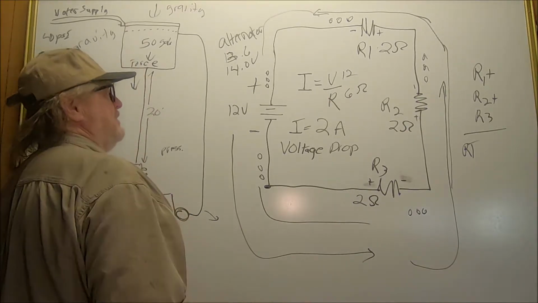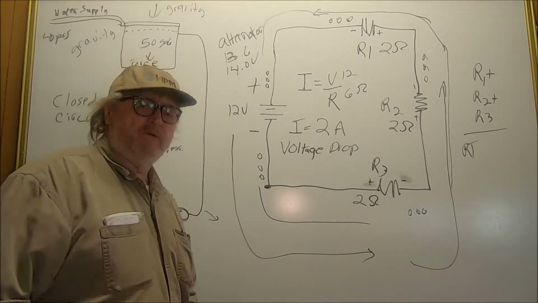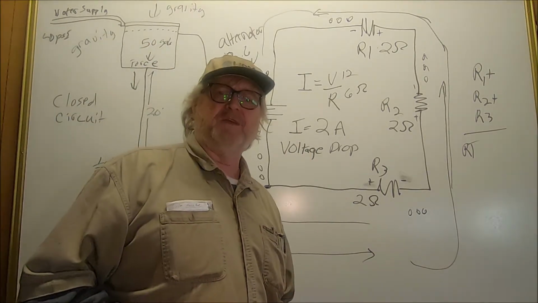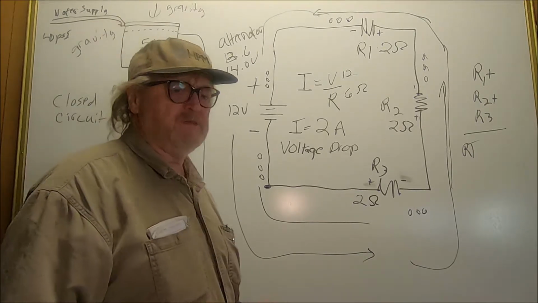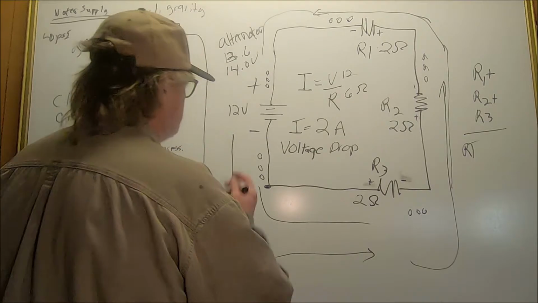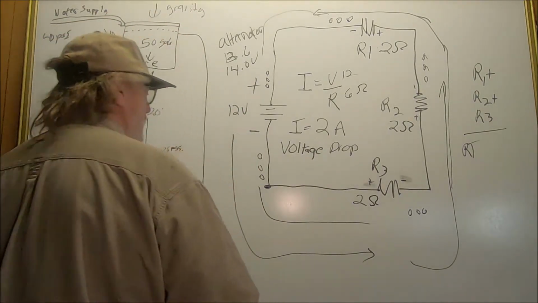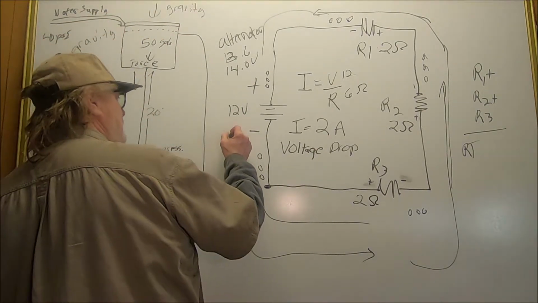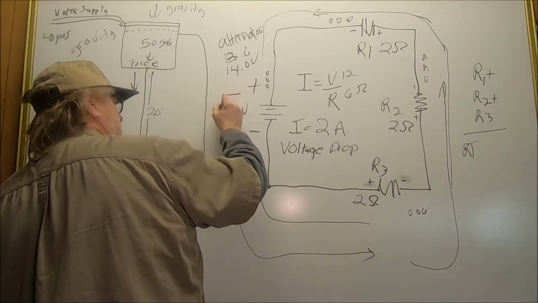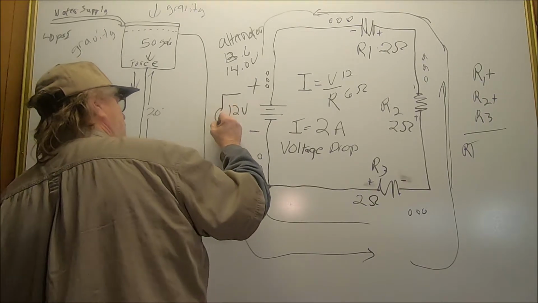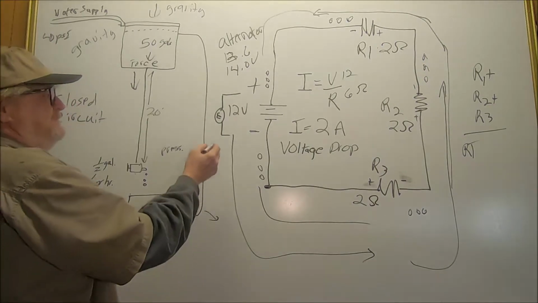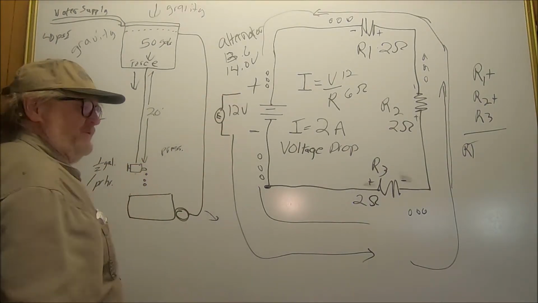So where you're actually going to be measuring, let's say I'm wondering if my starter is working properly, it's running slow, that type of thing. I'm not sure if my battery is putting out enough amperage. Maybe I've got a weak cell, even though I'm showing 12 volts there. Well, what I would do is put my voltmeter across the battery connections as I crank the car, and read the voltage drop across the battery.